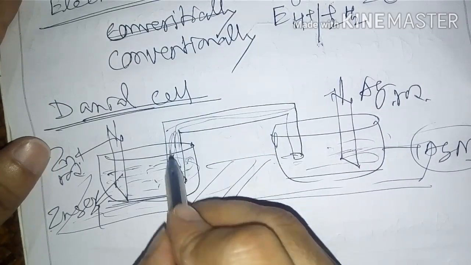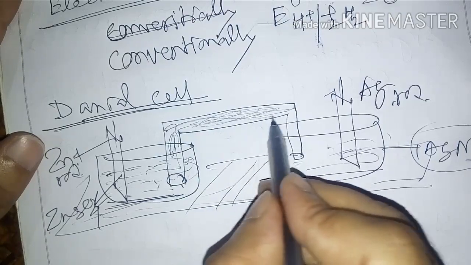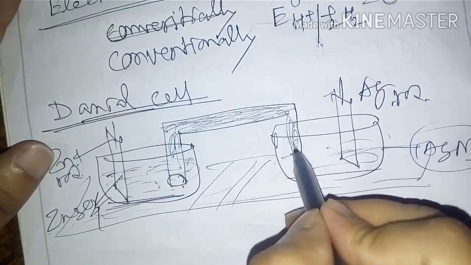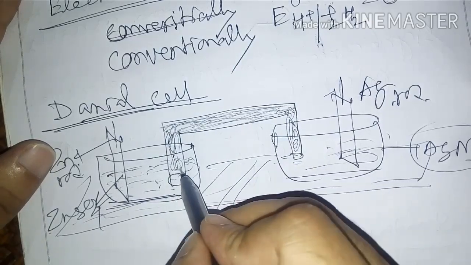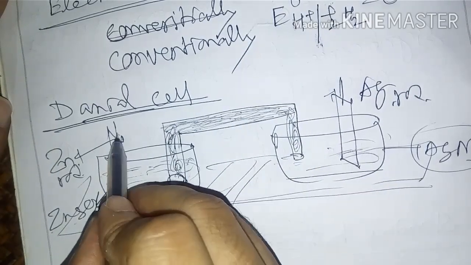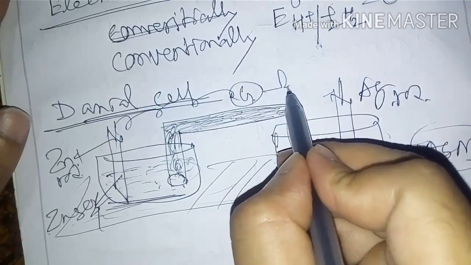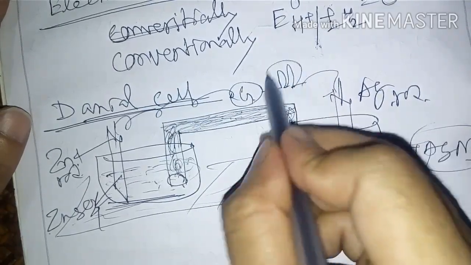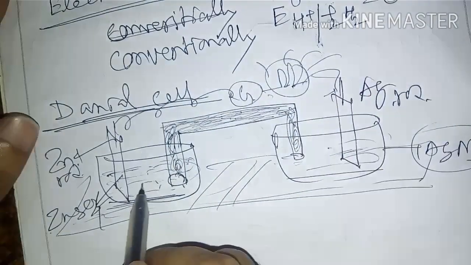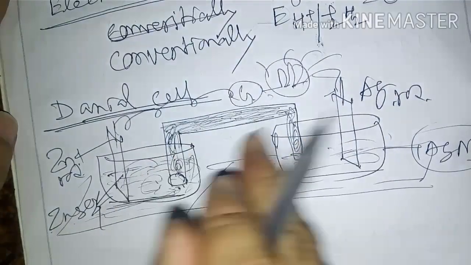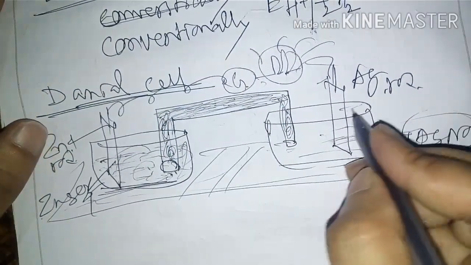Inside the salt bridge there is an inert electrolyte with agar-agar gel. Understood? This is called the salt bridge. And then there is one galvanometer and one bulb. Like this, the bulb glows. Then chemical energy is converted to electrical energy.